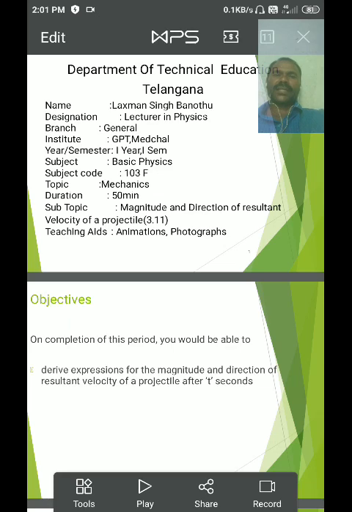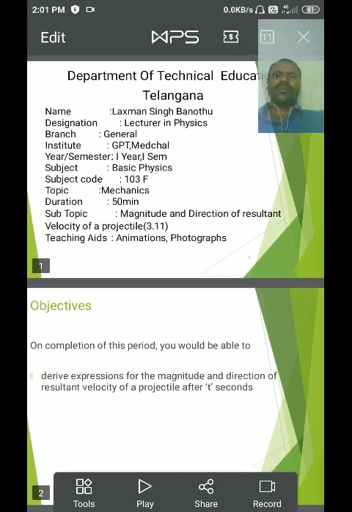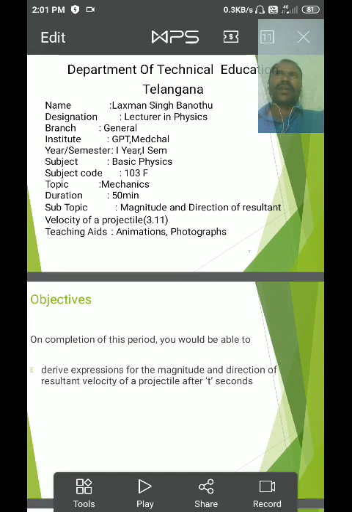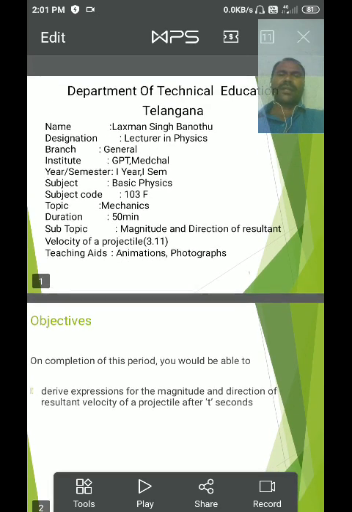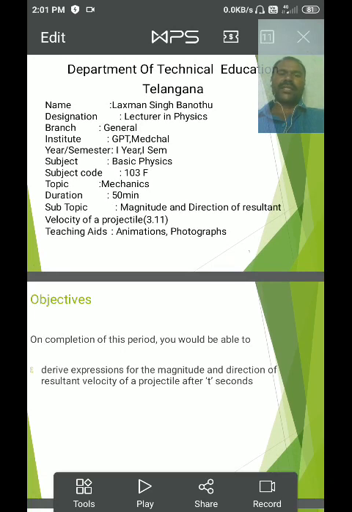Along the x-axis, the horizontal velocity component is u cos theta, which remains constant, and along the y-axis, the vertical velocity component is u sin theta. This velocity gradually changes with increasing distance from the point of projection.